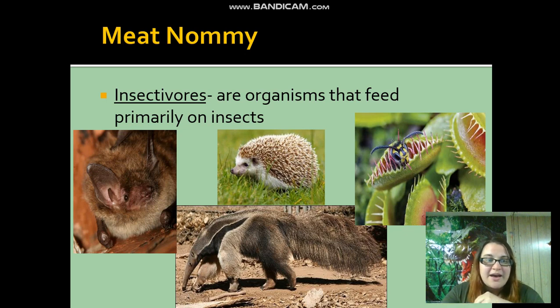So here you have a cute little big brown bat, a hedgehog, an anteater, and then you guys even watched a video yesterday talking about Venus flytraps. And so Venus flytraps are a carnivorous plant, and yes, they still go through photosynthesis, so they are a producer, but they are also a carnivore or an insectivore because they will eat insects in order to get the nitrogen that they need to grow.